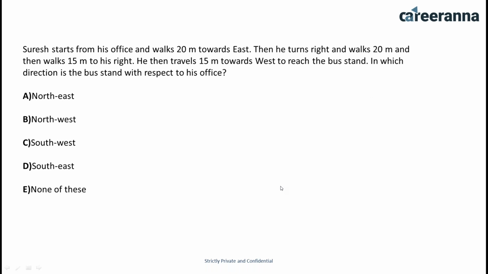Okay, mostly students gave the answer, and I got the answers B, C, D, and E. So at this time we are getting mixed options. Let's discuss the question. Suresh starts from his office and walks 20 meters toward east.